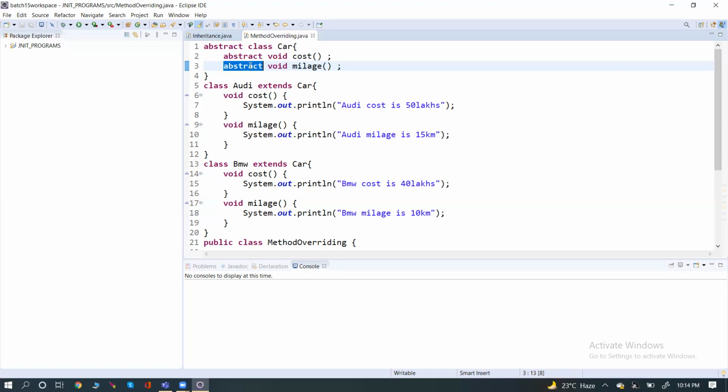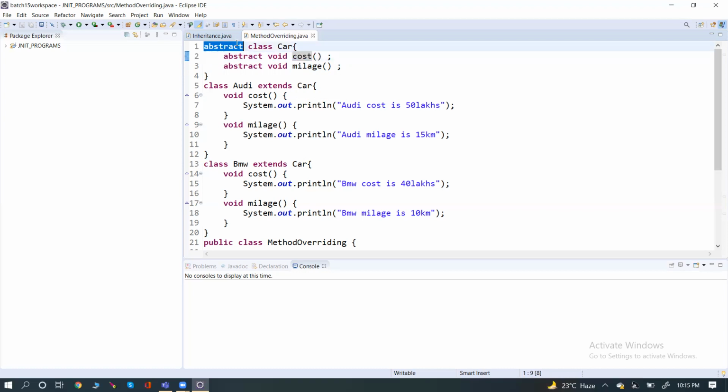And the other brands can have some other methods. Like Audi may have another method, like speed, and that can be there in BMW also. So abstract is a keyword, not a class name or a method name. It is a keyword which can be given to a method when you don't want to give the body.